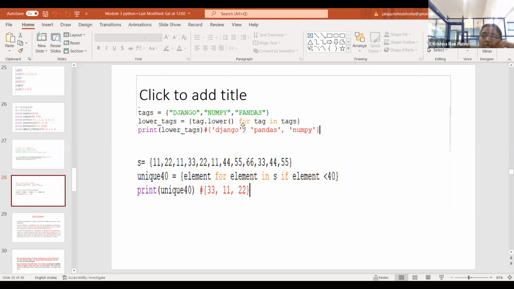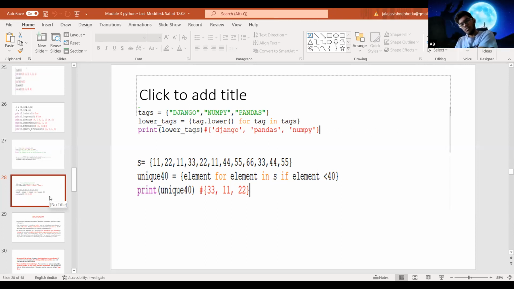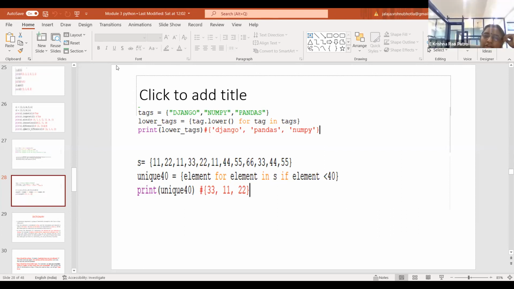So using a for loop, I am traversing the contents of your set. The name of your set is tags here. Am I clear? Or do you want me to repeat?